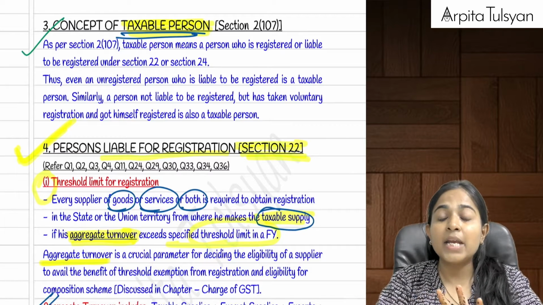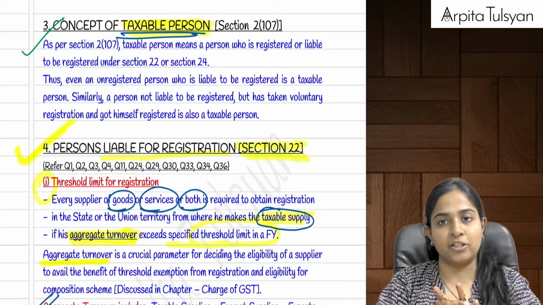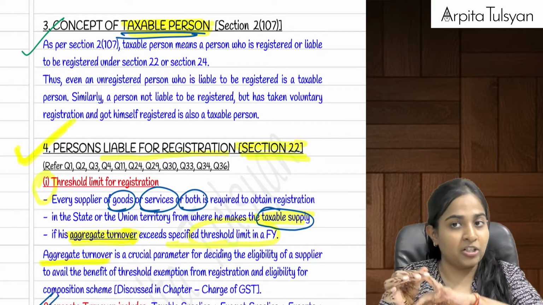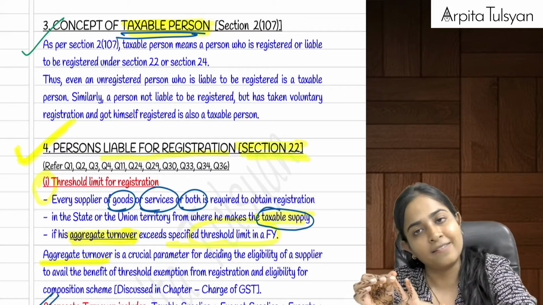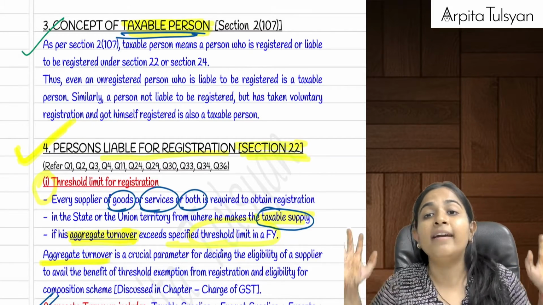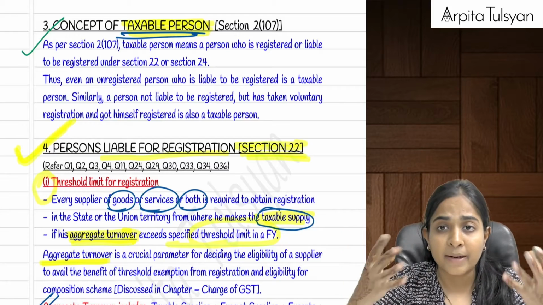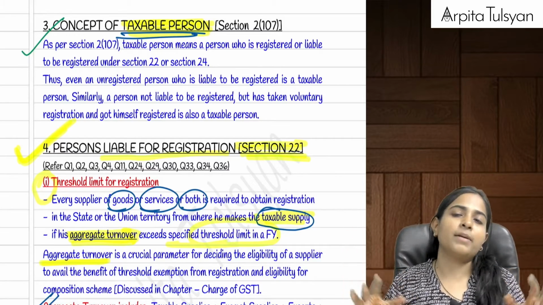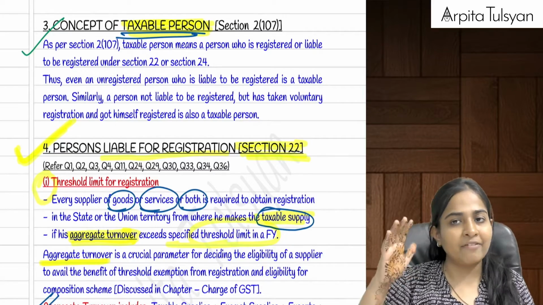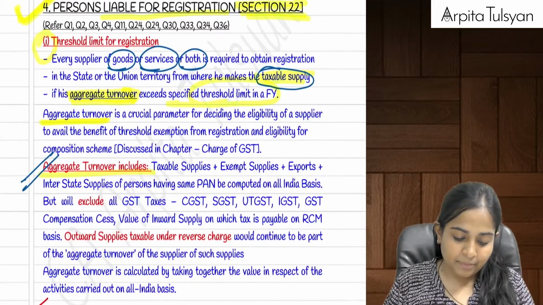Second one, any person who is liable to get registered. The liability for registration has arisen, but he has not yet taken the registration, but he is liable. Even that person will be called a taxable person. And the third one, any person who has done a voluntary registration, even if the threshold limit has not been exceeded, still he has got himself registered. That is called a voluntary registration, and that will be included in the concept of taxable person.